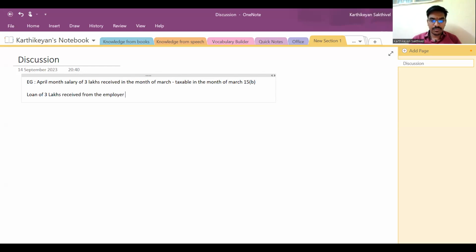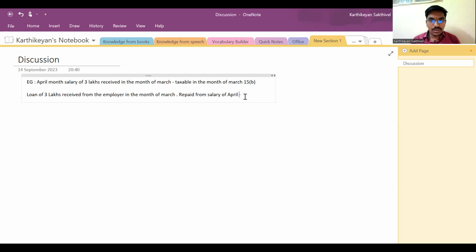Now, loan of 3 lakhs received from the employer in the month of March, repaid from salary of April. Is it taxable? I think no, because the word loan means he will be a debtor only. That employee becomes my debtor, so he has to repay that loan only. Okay, so there is no employer-employee relationship. That's perfectly right. But I'm repaying it out of my salary of the month of April.